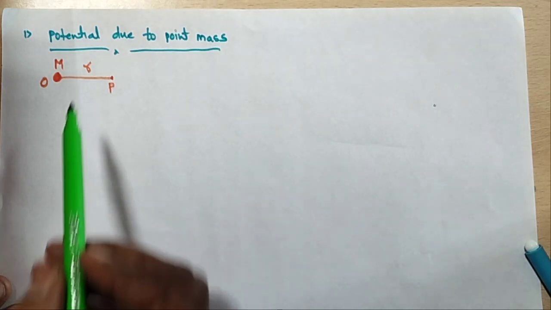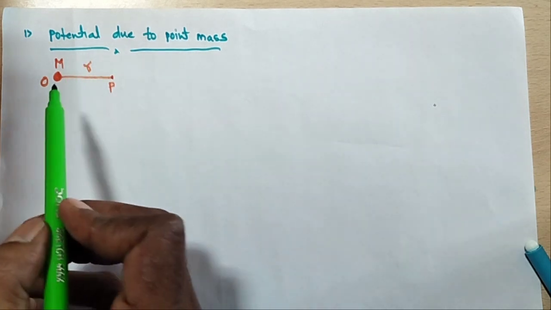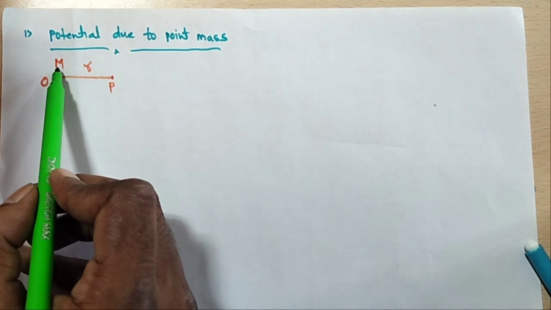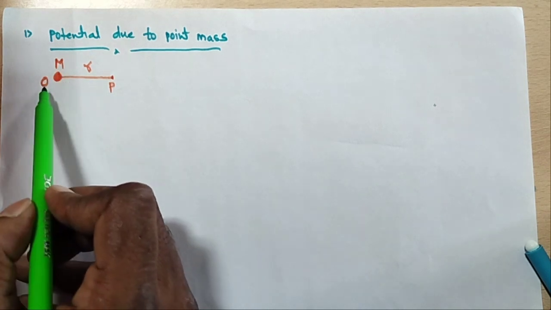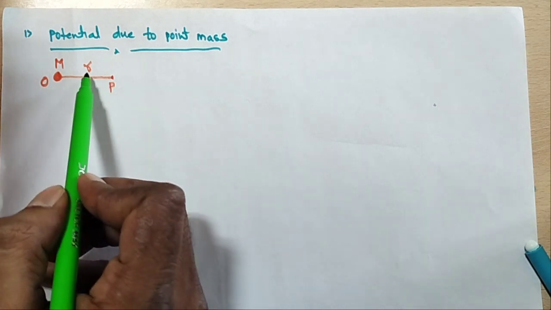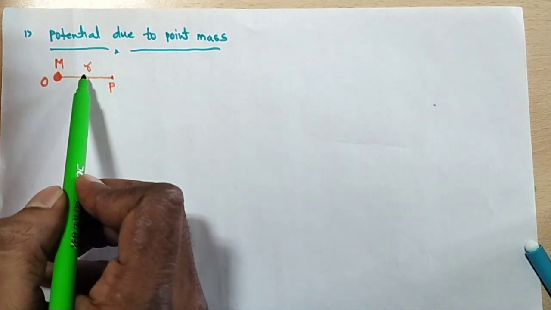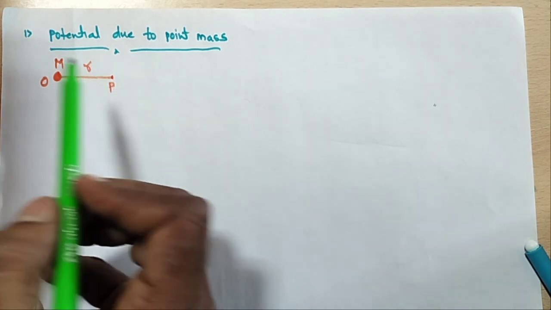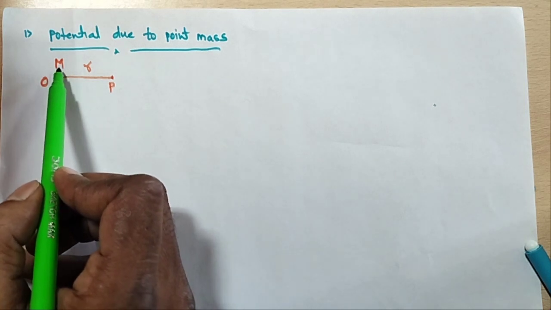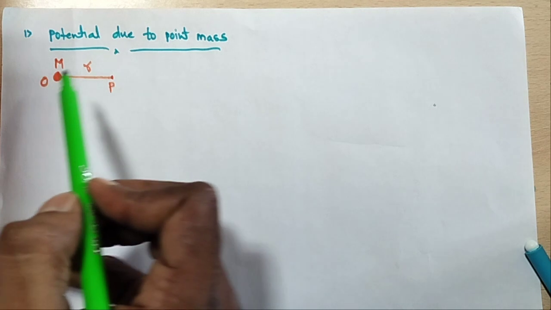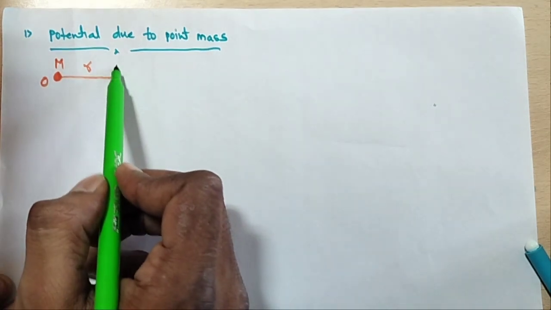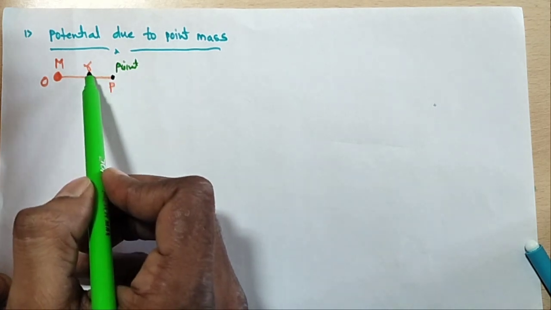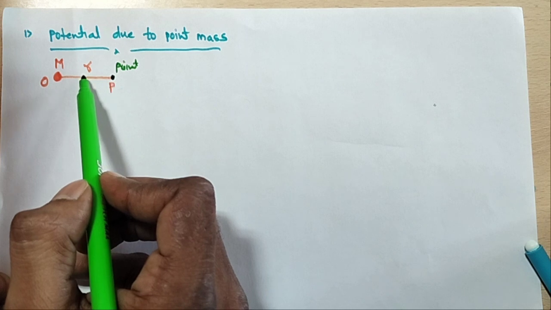Here I am taking one example: potential due to a point mass. So what is the potential due to a point mass? Here I am taking a point mass, capital M, situated at O. We want to find the gravitational potential due to this mass at the point P, at a distance small r.